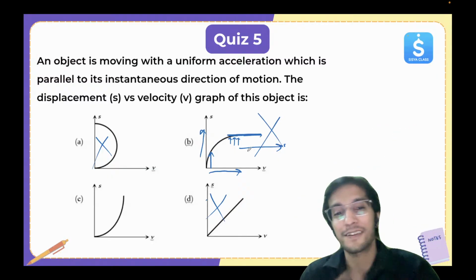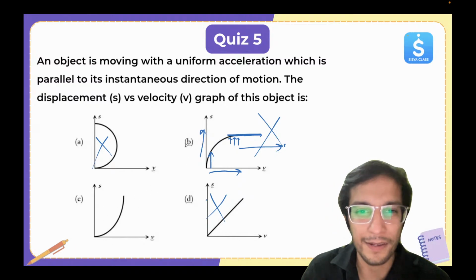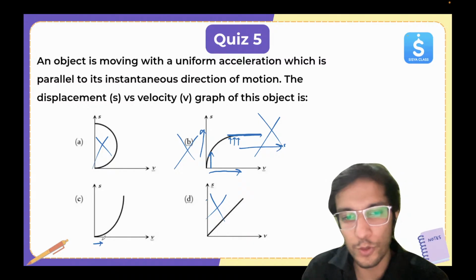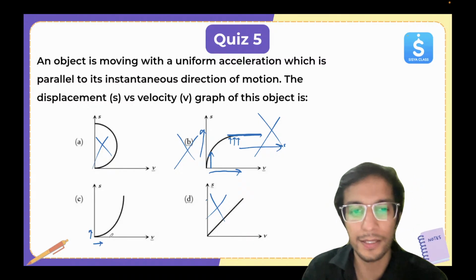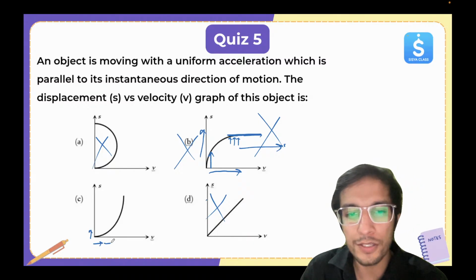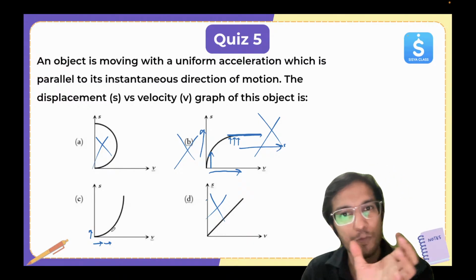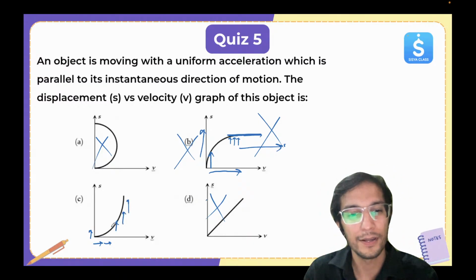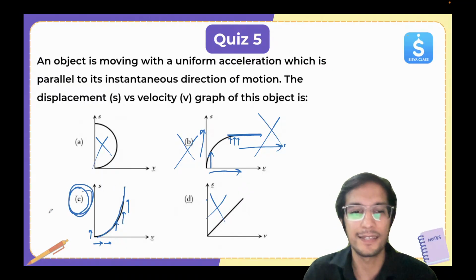It should increase faster. Now look at C. Here you can see initially velocity was there, displacement is increasing, and now velocity is increasing, so displacement will increase faster. You can see it's becoming steeper. The curve is going upward. So that's why option C is correct.